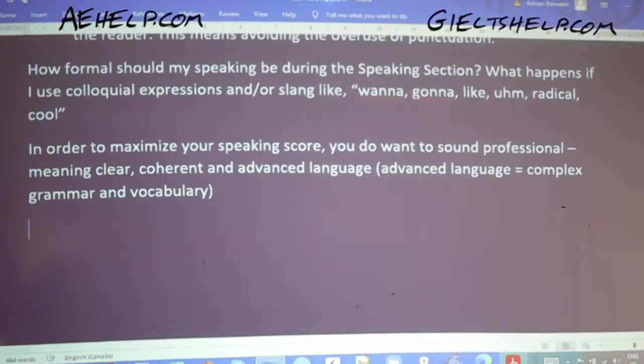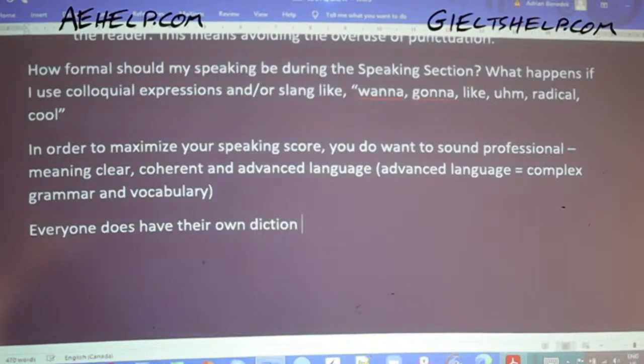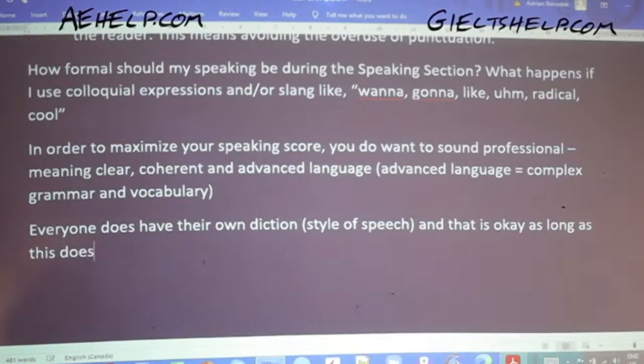Having said this, everybody does have their own style of diction, and that's okay, as long as it doesn't detract from the above.